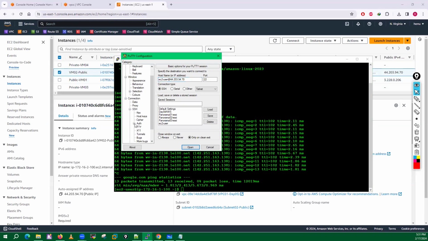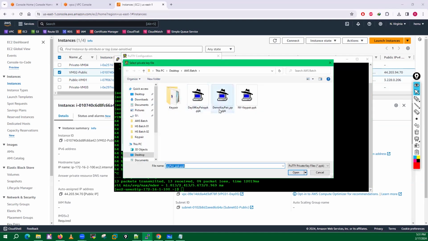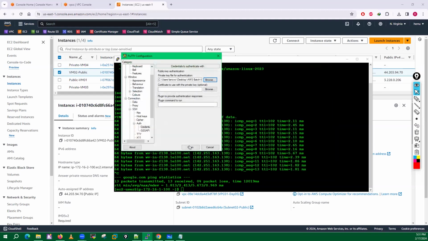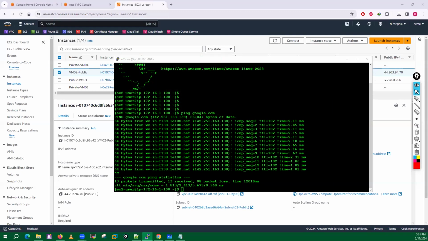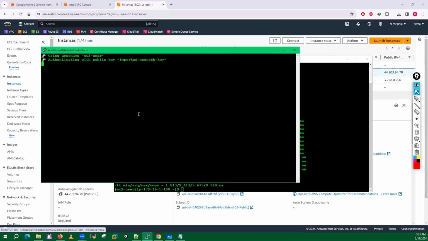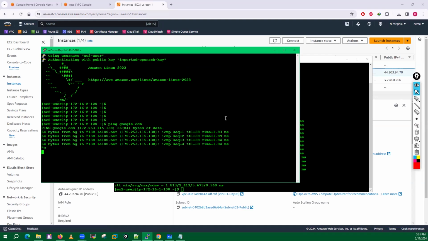In SSH authentication credential, I'll select the file, this is the one, the correct key pair. Go and log in. Here also I'm getting the request and you can see I have logged into this VM as well, right? Now if I do the ping to google.com, ping is working from this VM as well, right? Things are good.